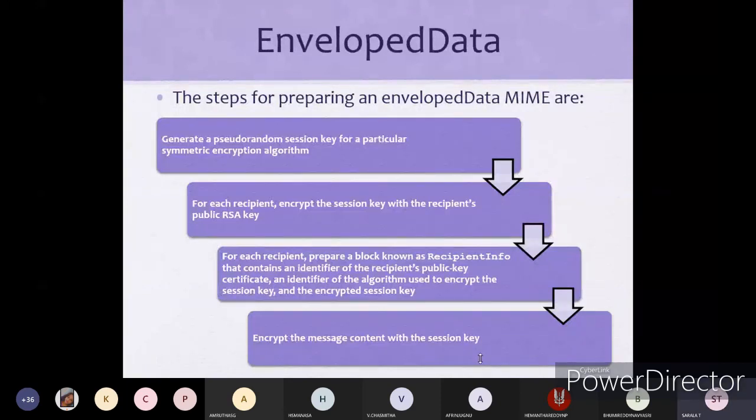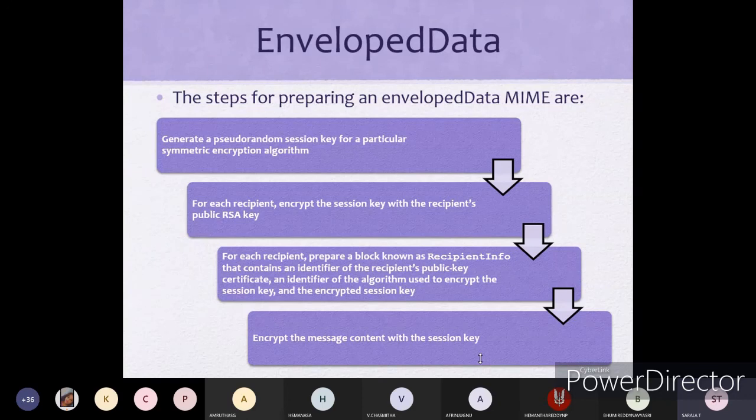Then if you are going for enveloped data, the steps for preparing the enveloped data in MIME format are: generate a pseudo-random session key for a particular symmetric encryption algorithm. Whenever we are dealing with enveloped data, you have to create one session key, that is, a pseudo-random session key, and then encrypt using a symmetric encryption algorithm.